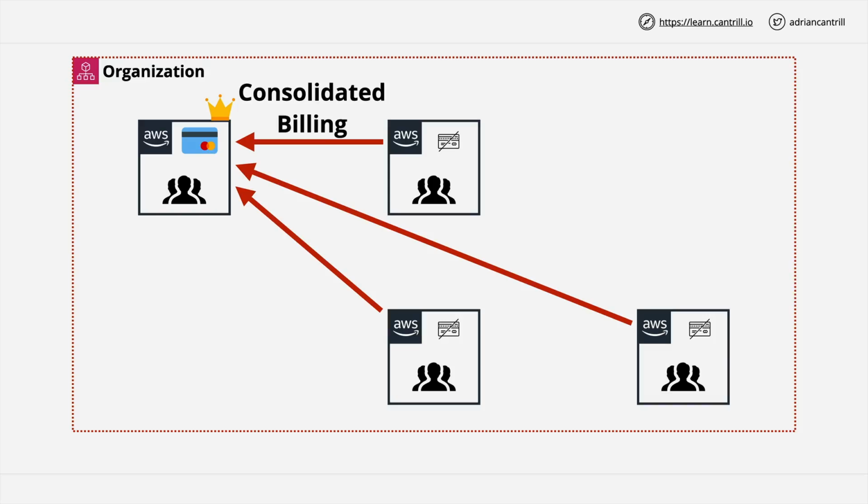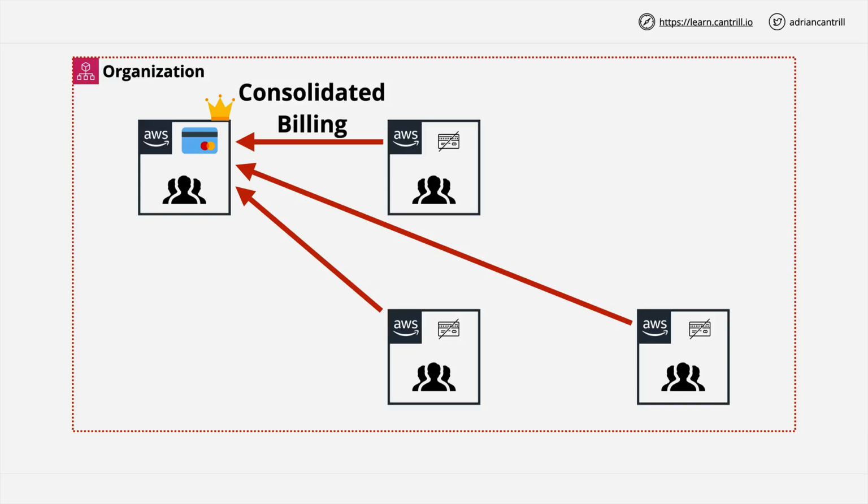So at this point, if you see master account, management account, or payer account, know that within an AWS organization, they all refer to the same thing: the account that was used to create the organization and the account that contains the payment method for all of the accounts within the AWS organization.